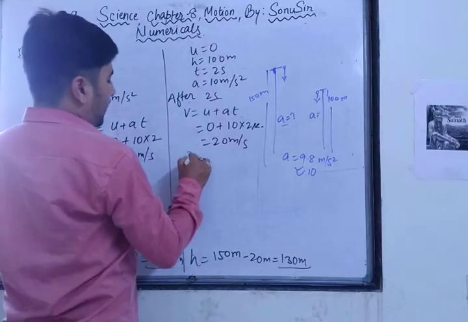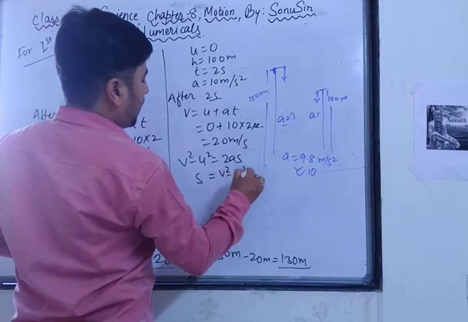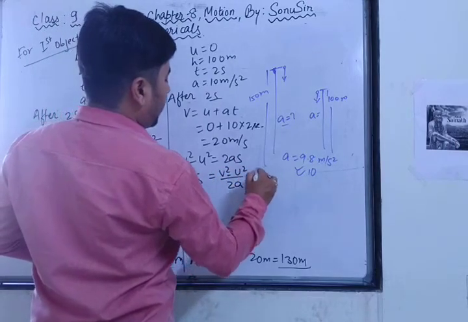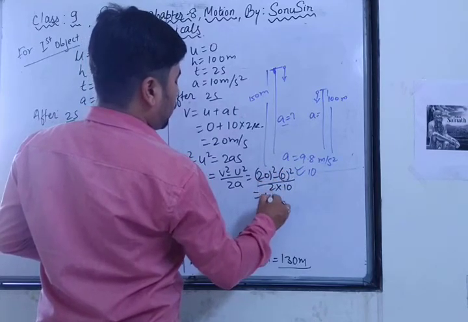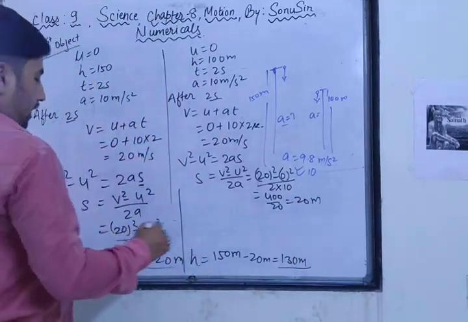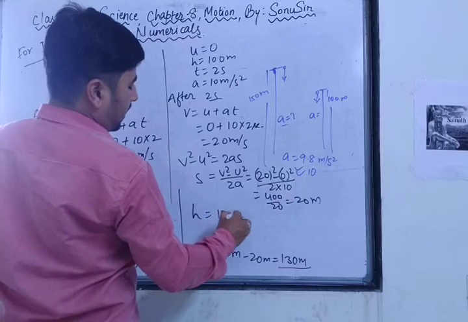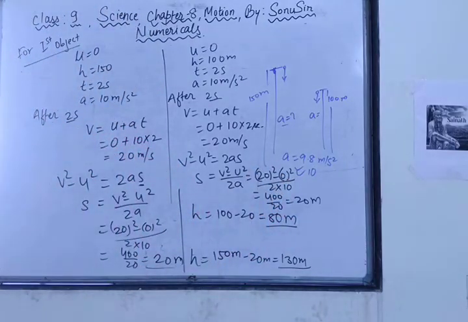So v square minus u square is equal to 2as. Therefore s is equal to v square minus u square by 2a. v value is 20 square minus 0 square upon 2 into 10, that is equal to 400 upon 20, that is equal to 20 meter. So now h is equal to 100 minus 20 is equal to 80 meter. So the second object will be at 80 meter and the first object will be at how many meter? 130 meter. The question was, what is the difference in heights varying with time?